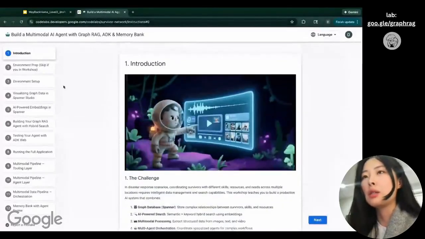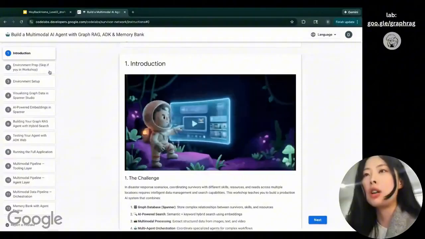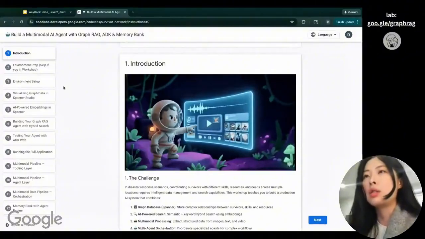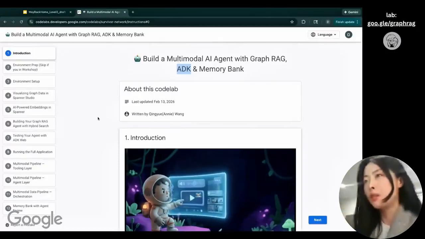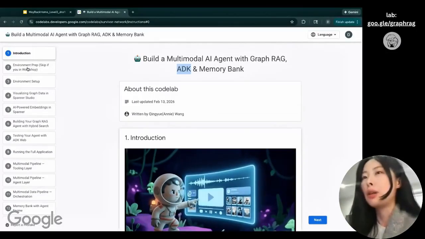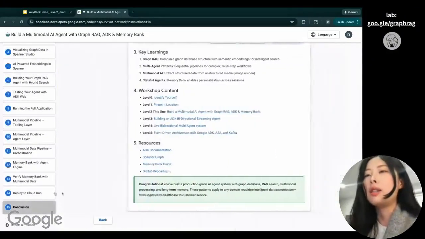Before I start, you will see that we have some environment setup, and this is skipped if you're not in the workshop. This lab is actually designed for a Google workshop. But if you're watching this video right now, you don't have to worry too much about it. You just directly start with step 2. If you're curious about workshop information, you can go to the last page.